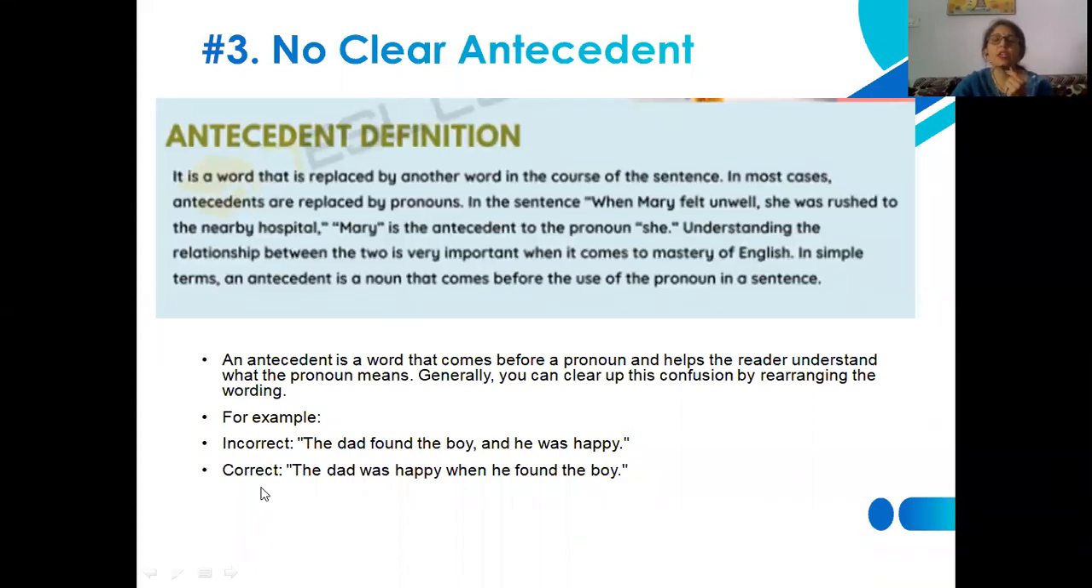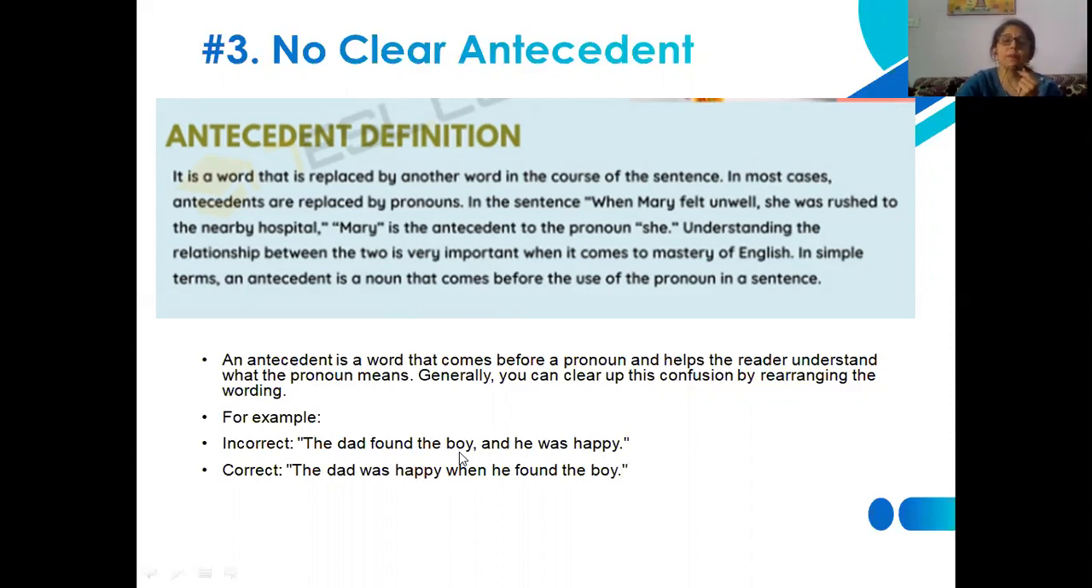It is essential to eliminate this sort of confusion by rearranging the words in some different structure so that we may understand the real sense, or real essence, or even real message of the sentence. The dad found the boy and he was happy. The dad was happy when he found the boy. So you can see, although we have used here a comma, the dad found the boy and he was happy. Now here the thing is not at all clear: who is happy, whether the dad is happy, whether he is happy, or who is happy.